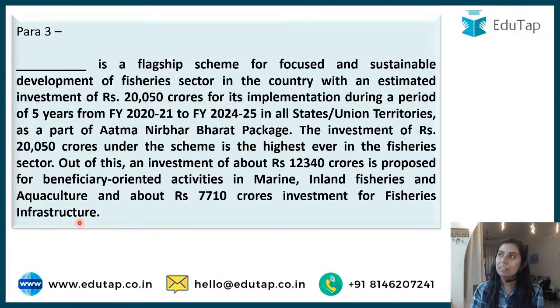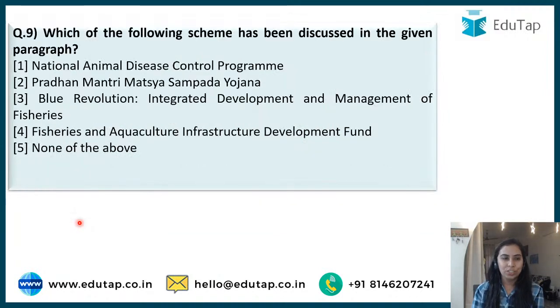So in the Atmanirbhar, even in the recent budget that was launched for this year, 21-22, this scheme was in news. I think you'll be easily able to identify this scheme. We have covered the budget also. If you haven't seen that video, the lecture was taken by me on union budget important highlights. You can find it on our channel and watch that. So which of the following schemes is being discussed? Easy. Animal disease control you will remove, none of the above you will remove. So either it will be 2, 3 or 4: Blue Revolution, Matsya Sampada or Fisheries and Agriculture, Aquaculture Infra Development Fund.